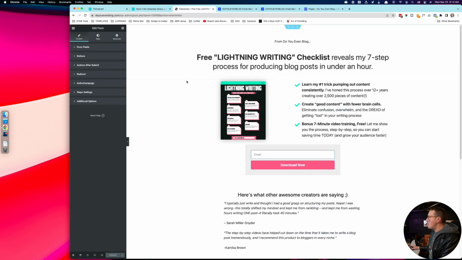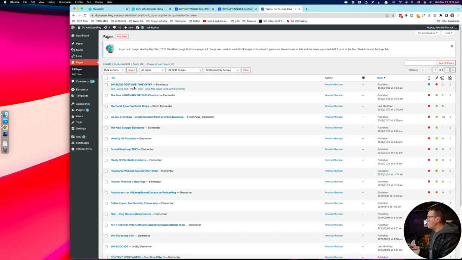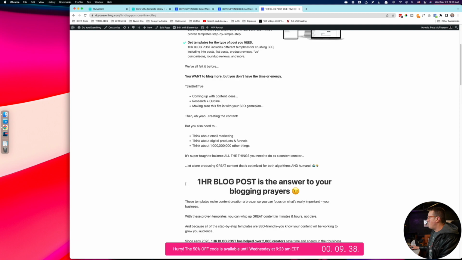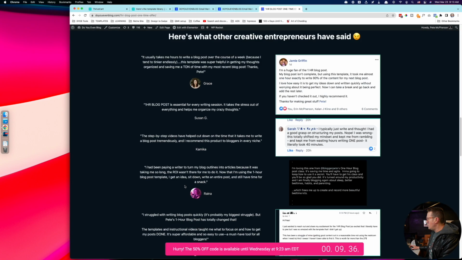So after the freebie, and they're opted in right here, I also included a redirect in Elementor. Super easy to do. This page is frozen. There we go. Redirect to the OTO page, which is this. Again, I started with the Elementor template and wrote the copy. And it didn't actually take me that long.